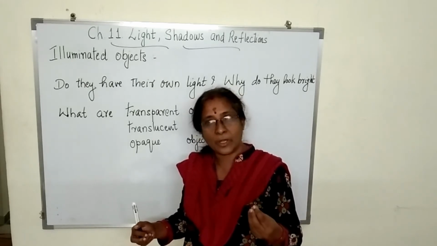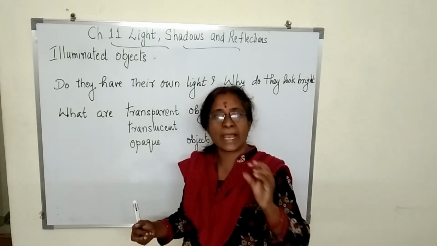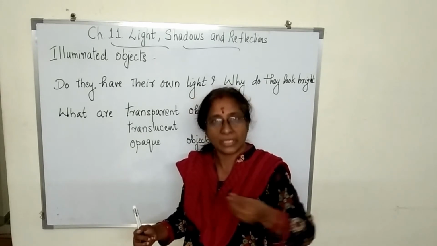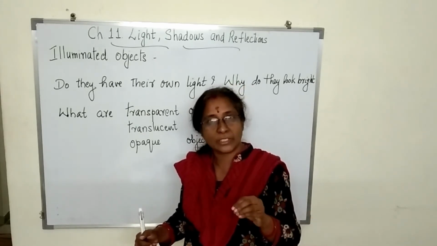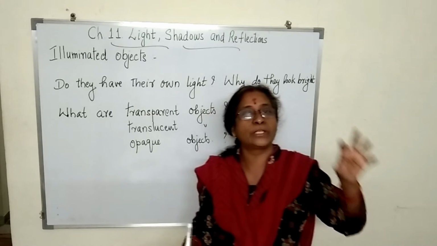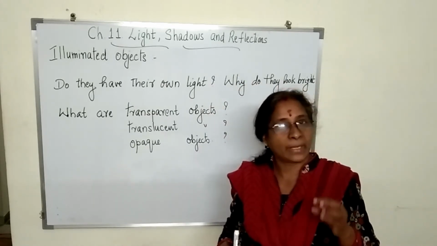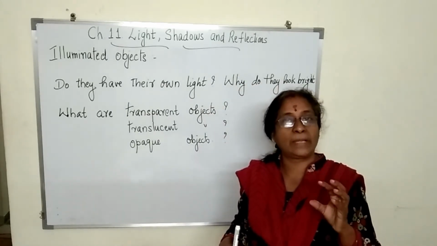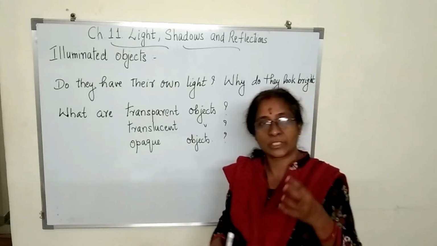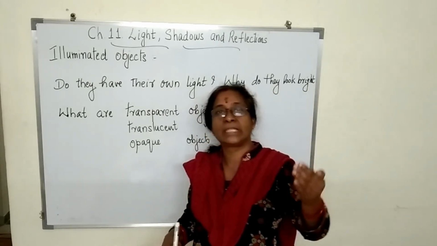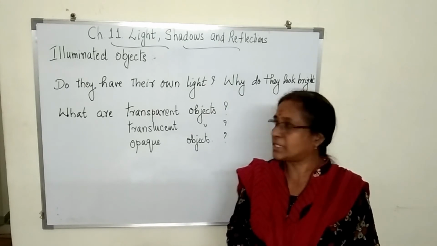The small lamps or candles that you use are luminous objects, and the non-luminous object, which is our house, becomes bright because it reflects the light from the luminous objects.